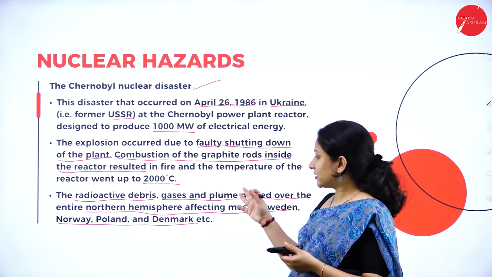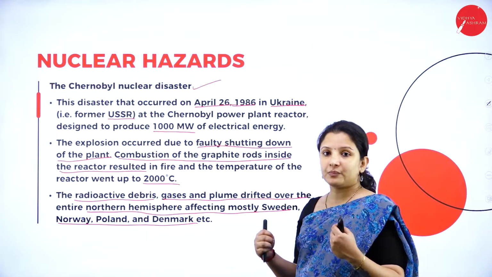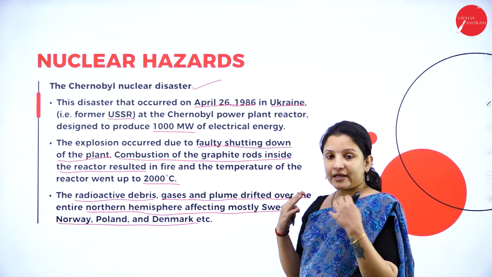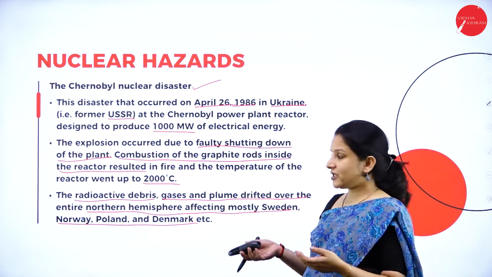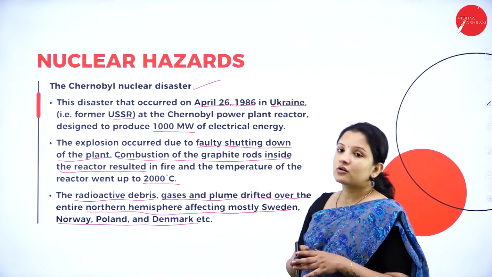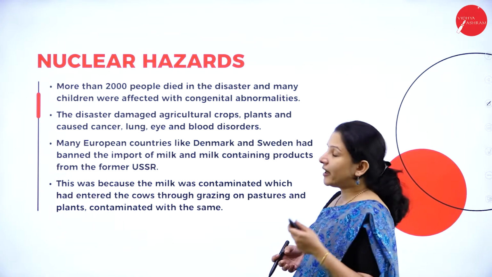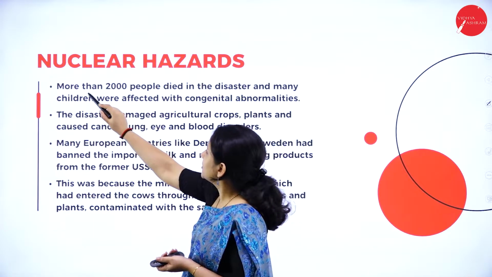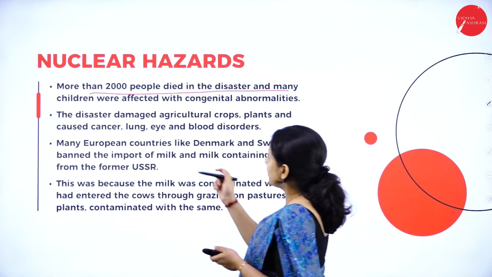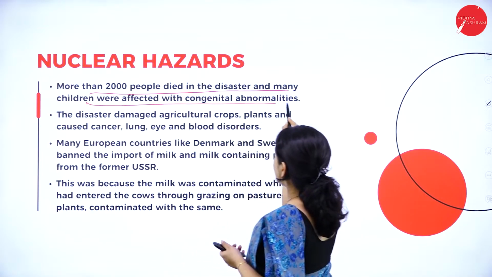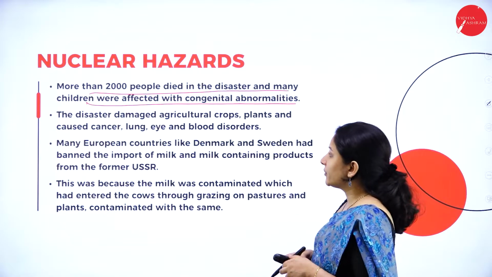Apart from Ukraine, whatever radioactive debris came out during the explosion of the power plant spread to the northern hemisphere, that is Sweden, Norway, Poland and Denmark, causing a lot of problems to human life there. And because of this, more than 2000 people died in the disaster, and many children were affected with congenital abnormalities. So abnormalities were seen in the children because of this disaster.